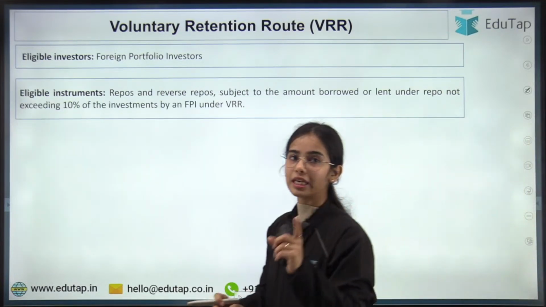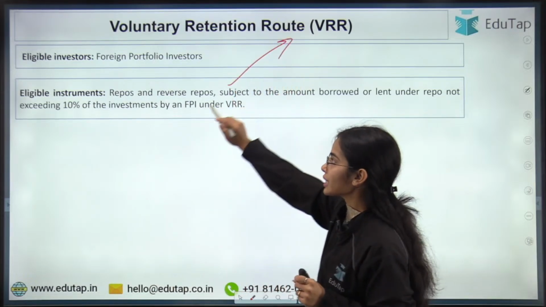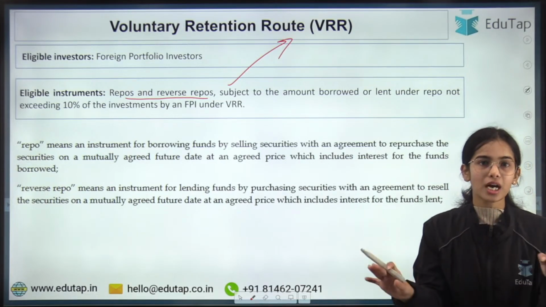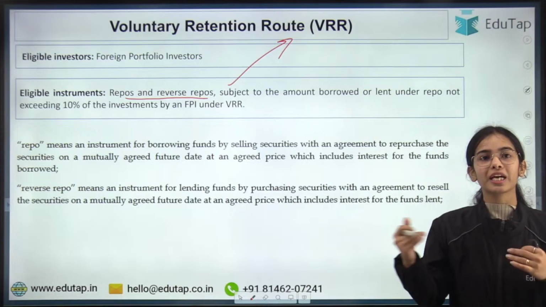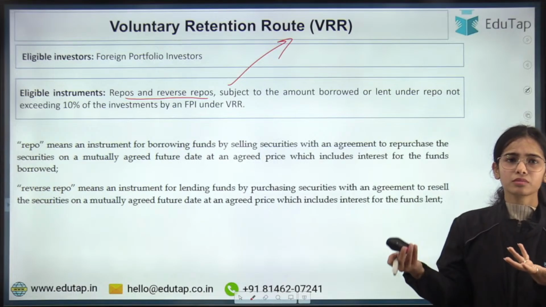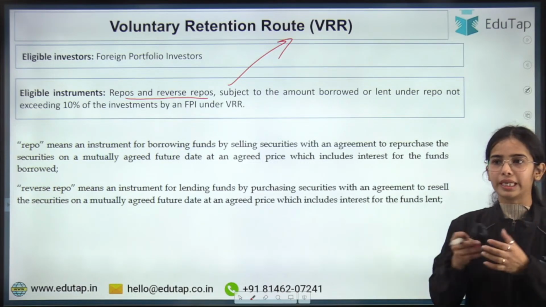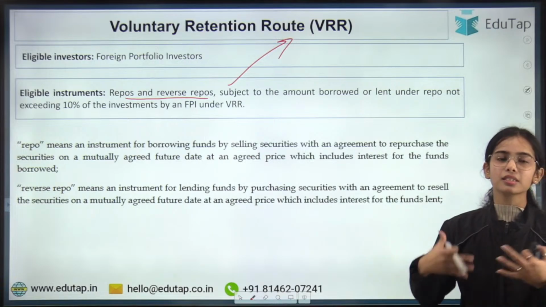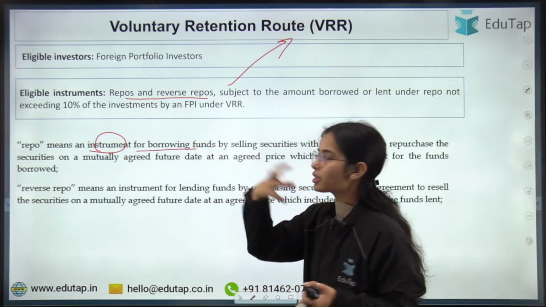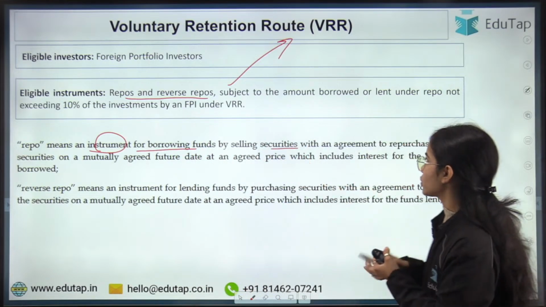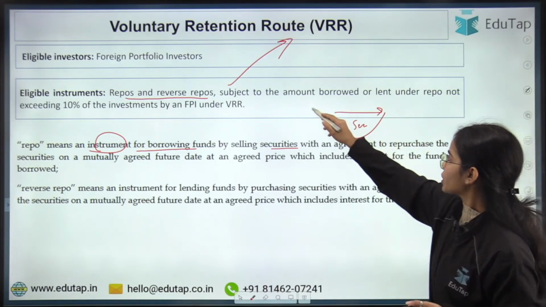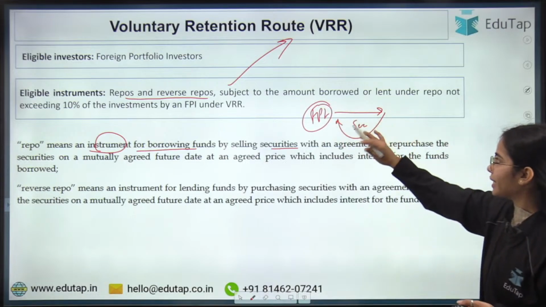as well as the eligible instruments under the voluntary retention route, the repo and the reverse repo. Here the repo and the reverse repo is not the RBI repo rate or the RBI reverse repo rate. Here we are talking about the repo and the reverse repo that is allowed in trade between different entities in the private sector also. Okay. So repo means an instrument for borrowing funds by selling securities. So let's say I am giving my security and I am borrowing the funds from the FPI. So the FPI is lending me the funds.